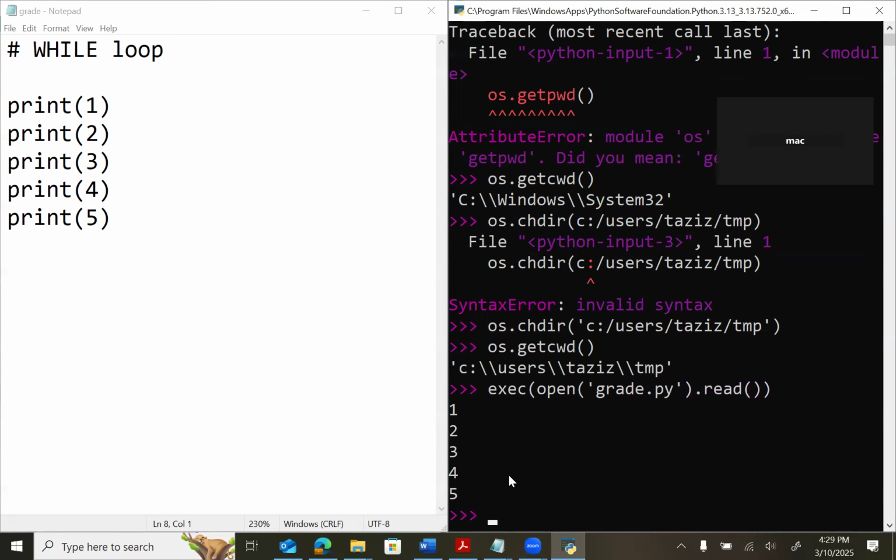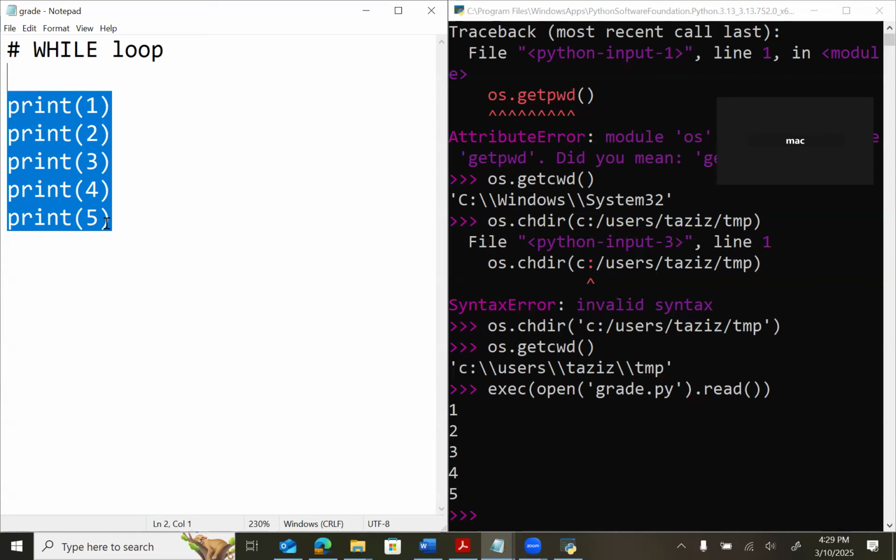Now, if I want to print 5, that is fine. But if I have to print 1,000 values, then how many statements do I need? I need 1,000 statements. This is not a good idea. Imagine if my business grows and I have to print millions, then I need a million lines. That is going to be a big problem. So for that matter, what we do is we use a loop.